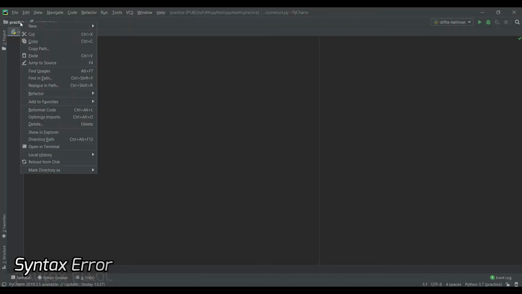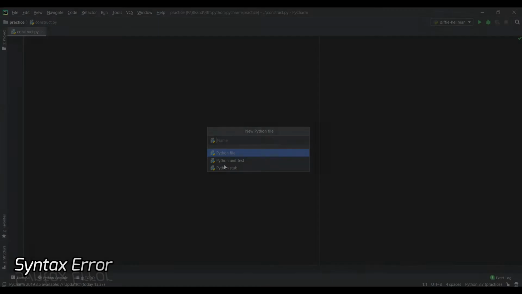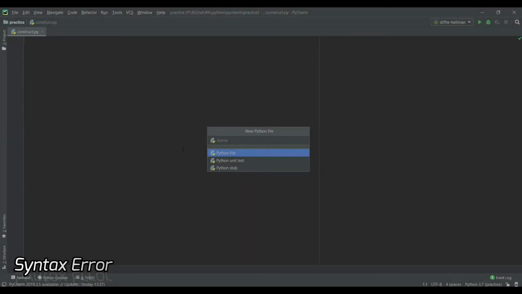Then right click on that, go to new. You can click on file or you can also select Python file, HTML, whichever you want. We are working on a Python file, so I'll simply select Python file and give the file name that I have already created, constructor.py. You don't need to write .py while creating the file because we are creating a Python file, so the system understands that it is a Python file and by default gives its extension, that is .py. So let us begin with the coding. I'm going to start with the default constructor.